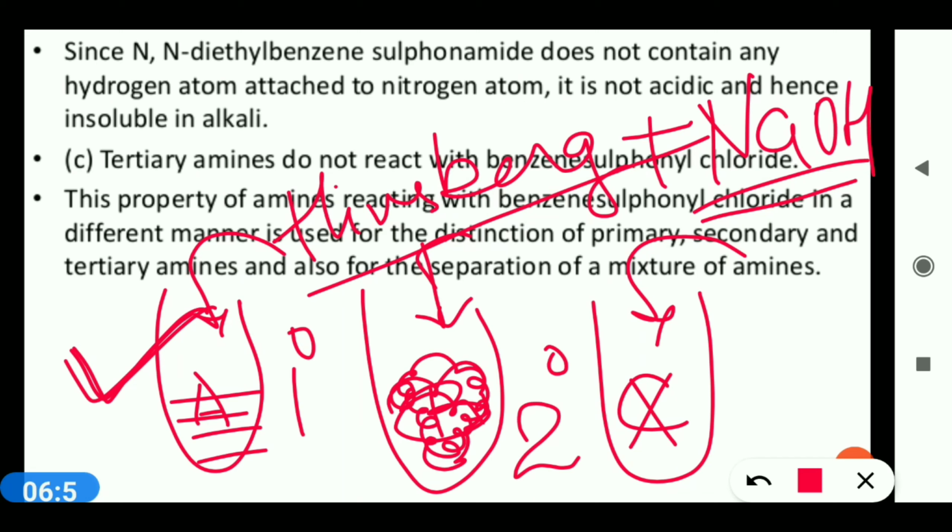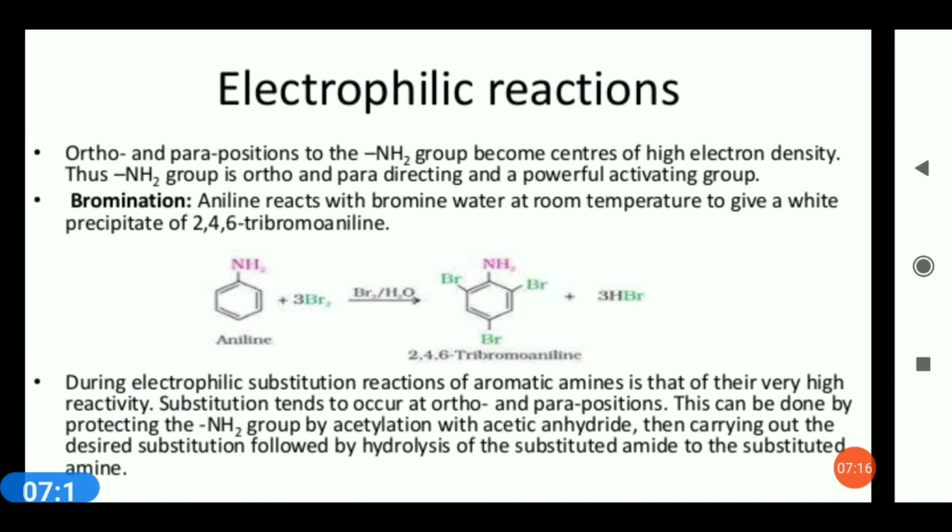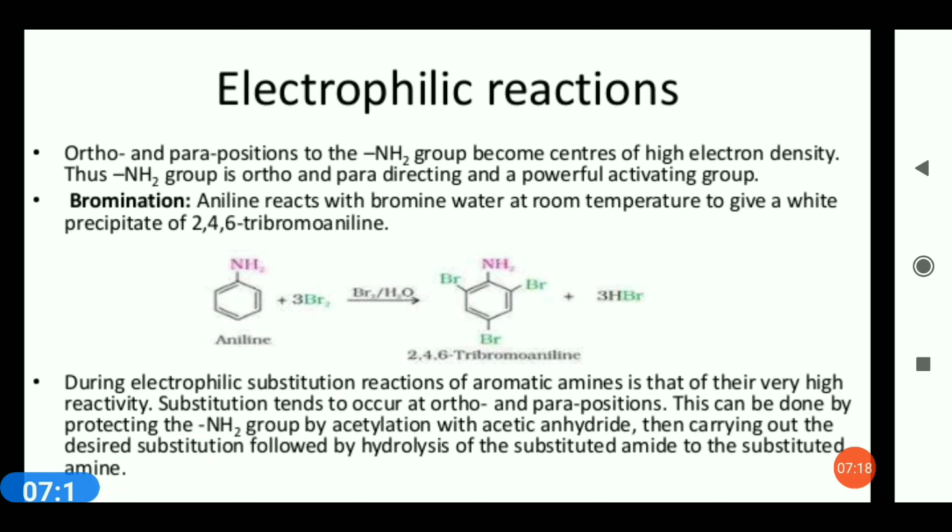And in the third case, there is no reaction, which indicates the presence of 3 degree amine. This property of amines reacting with benzene sulfonyl chloride in a different manner is used to distinguish primary, secondary and tertiary amines.